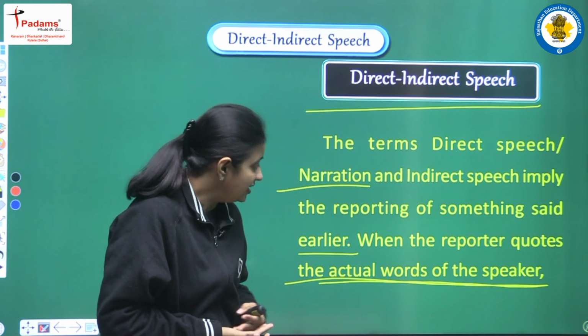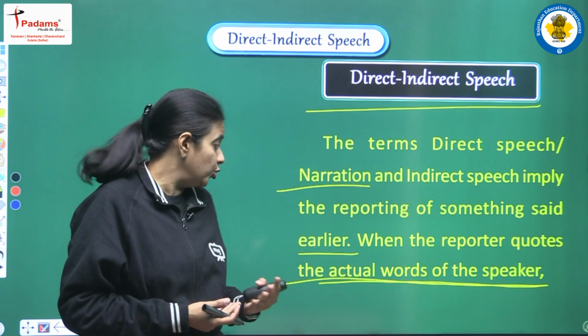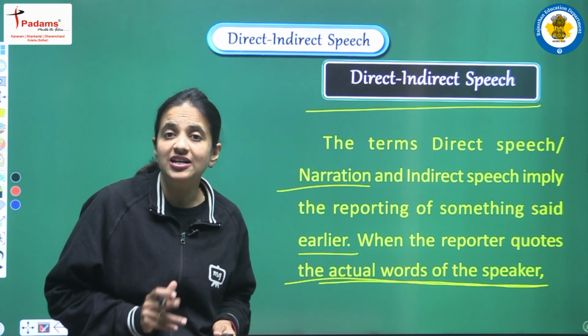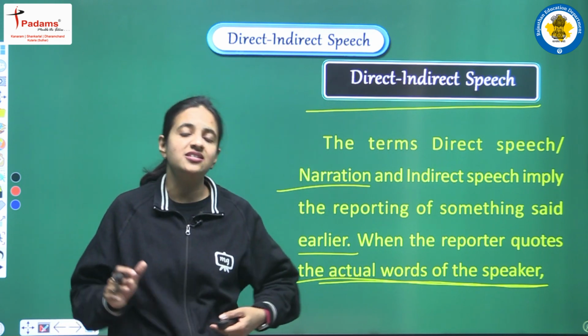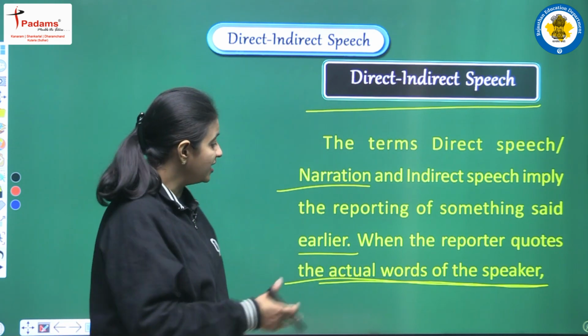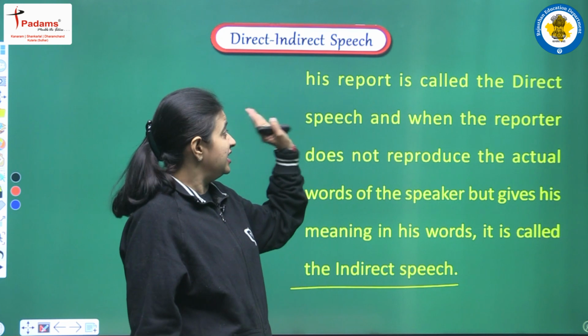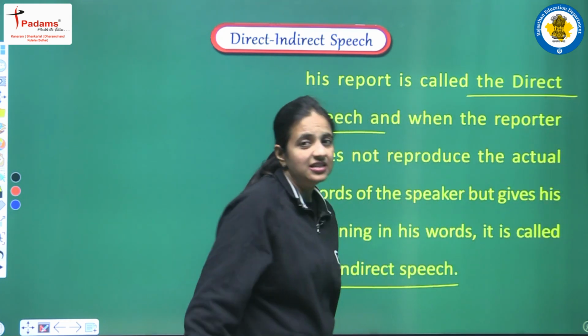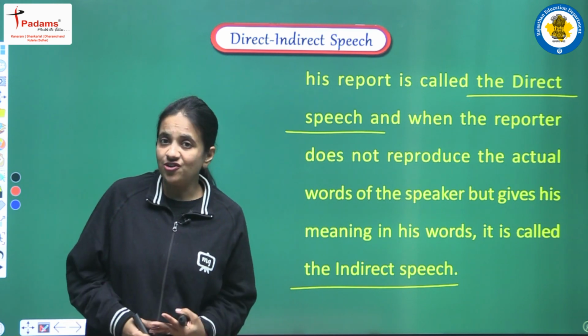Now when the reporter is quoting the actual words, when he is repeating the exact words of the speaker, when he is just copying the exact words of the speaker, at that time his report is known as the direct speech. So this is the definition of direct speech.